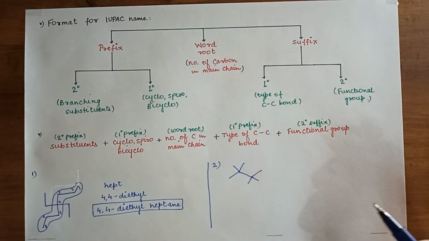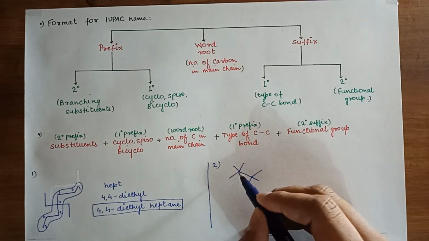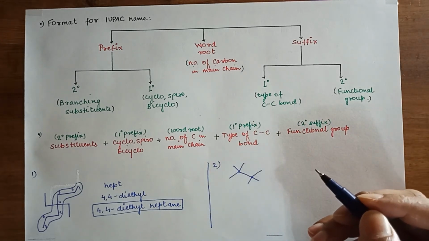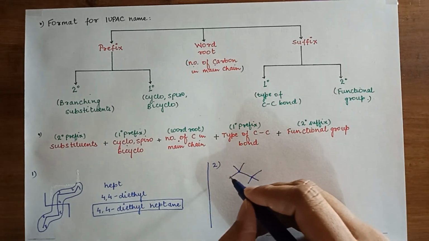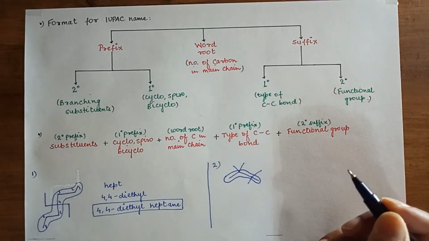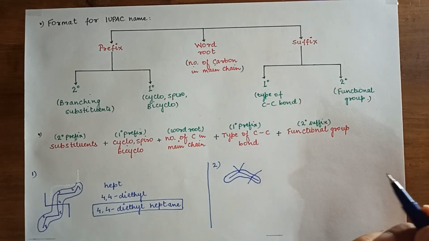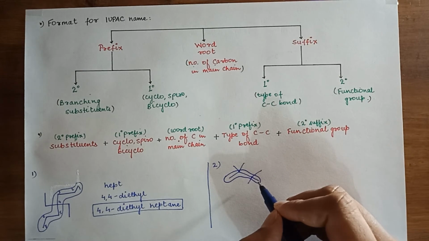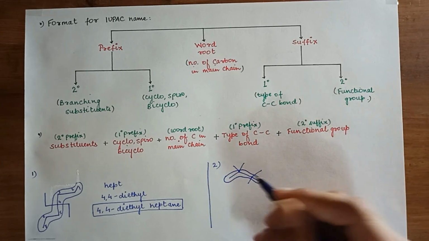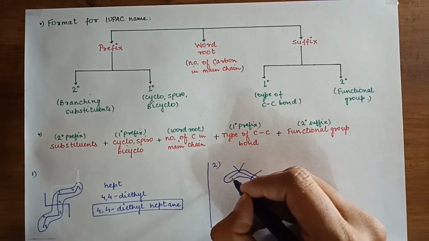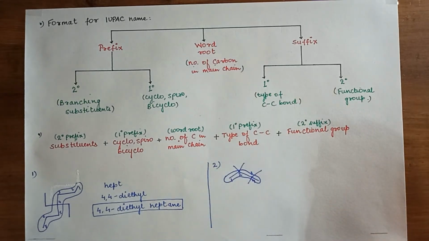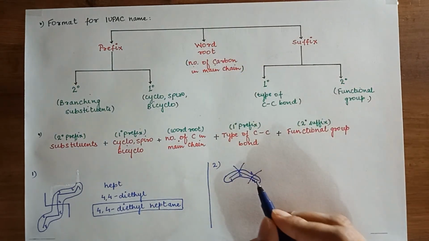Again, select the longest carbon chain. 1 2 3, 1 2 3, 1 2 3 4, 1 2 3 4. So go for any 4 carbon chain. I am selecting this one. Now give the numbering in such a way that substituents or branching get the least number. So 1 2 3 4, or either way 1 2 3 4. In both cases the branching is getting position 2. So you can go in any way. I am starting with 1 2 3 4. This is done.